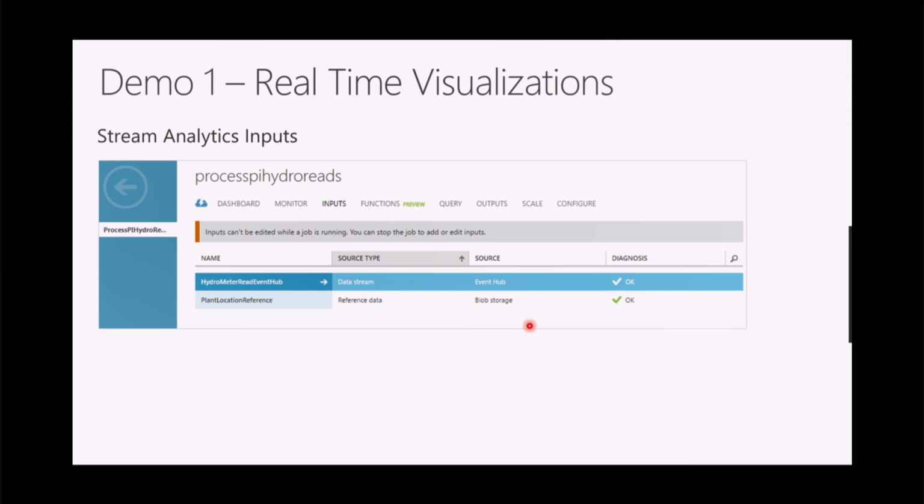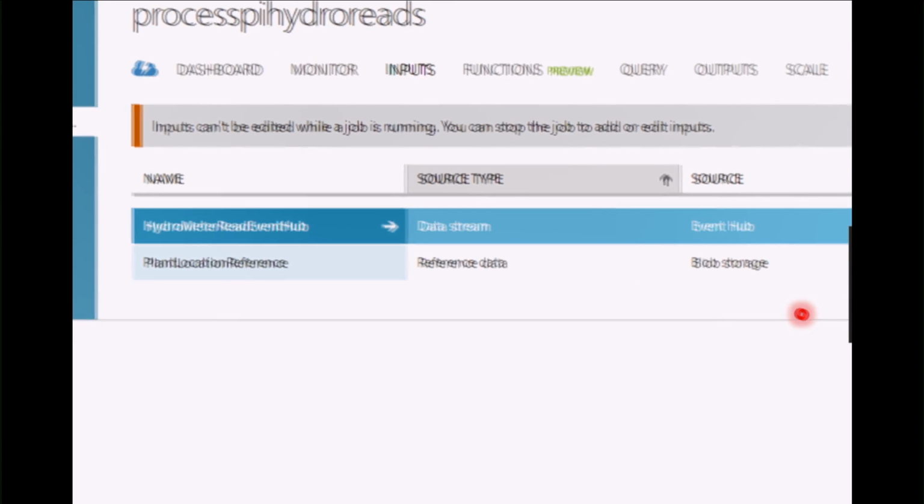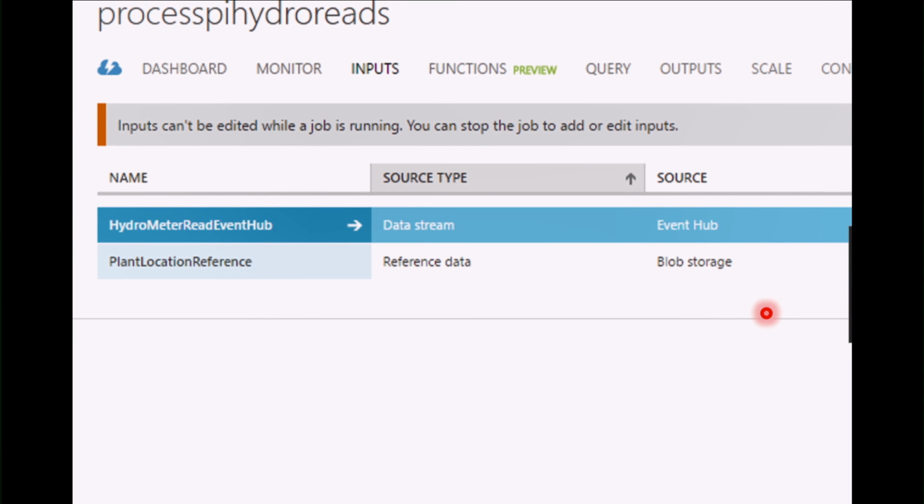But in order to get the data into Stream Analytics, you need to create some inputs. So what we have here is two inputs. We're going to have a data stream, which is coming from our Event Hub. That's our real-time data. And then we're going to have our reference data. In this case, it's going to be a CSV file sitting on blob storage.